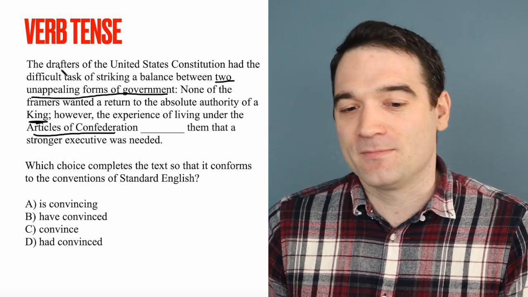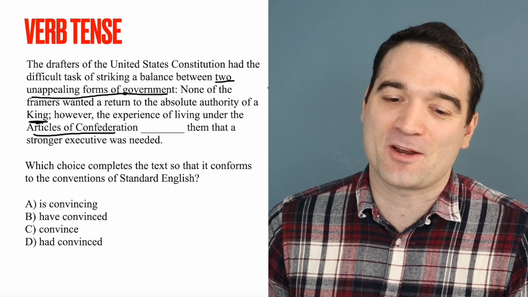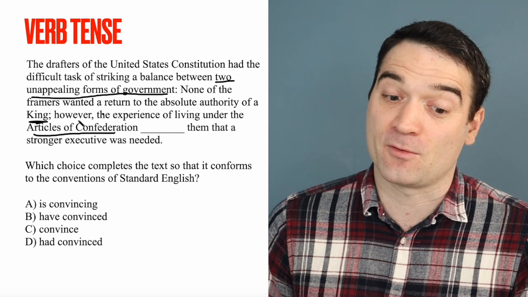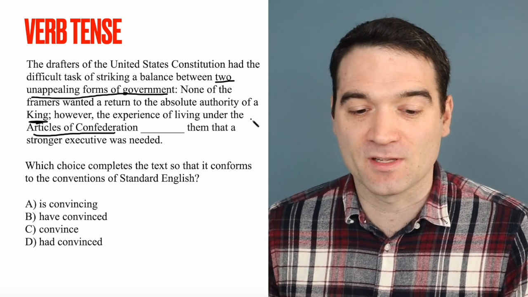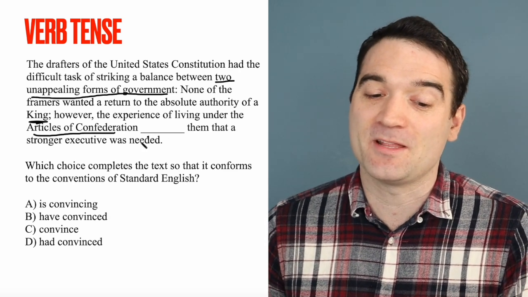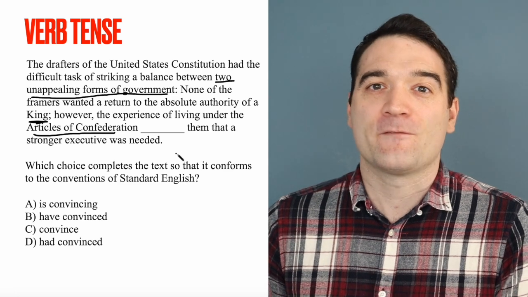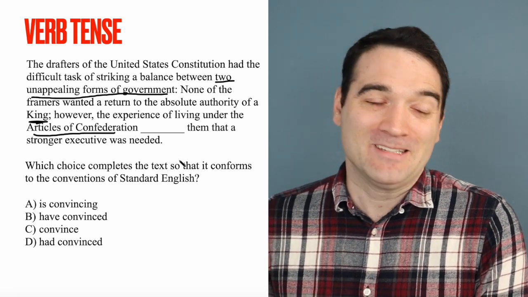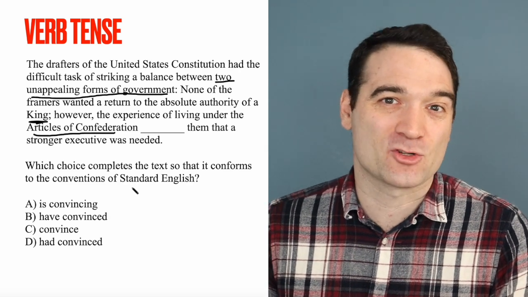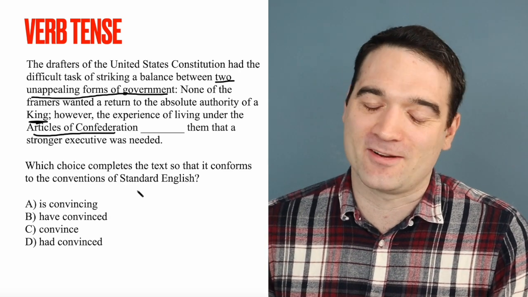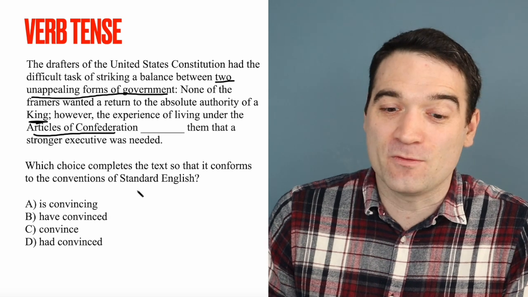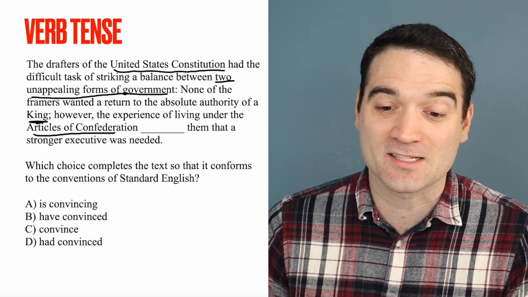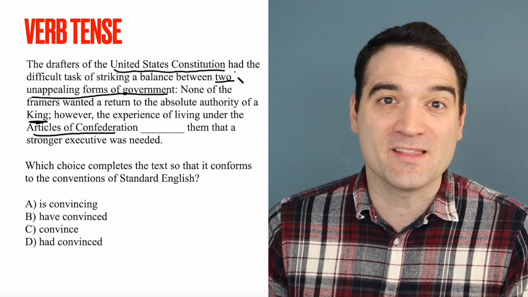All right, the drafters of the U.S. Constitution had a difficult task of striking a balance between two unappealing forms of government. None of them wanted to return to the absolute authority of a king. However, the experience of living under the Articles of Confederation, blank them, that a stronger executive was needed. First question, are we talking about the present or the past? Well, you don't even need to be a history buff to know that we're talking about the past here. And I assume that in school, you've probably learned a thing or two about the drafting of the United States Constitution in history class.